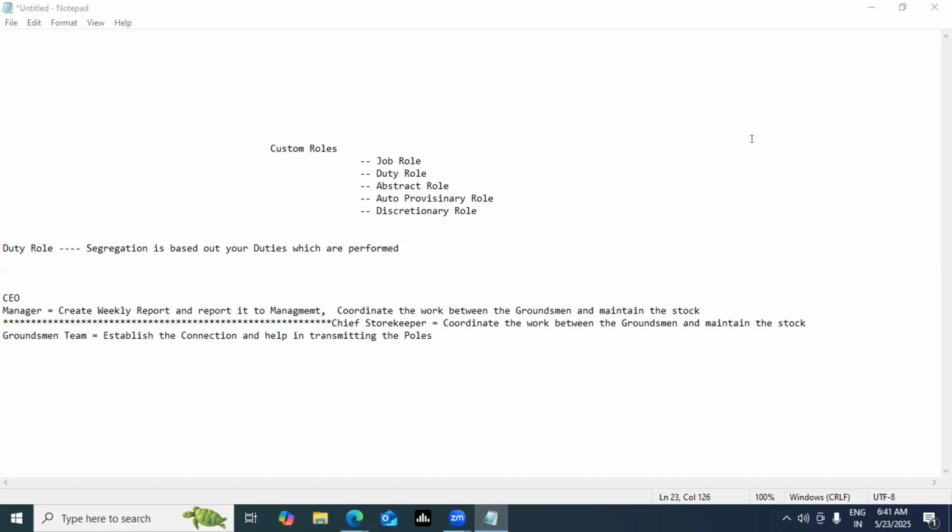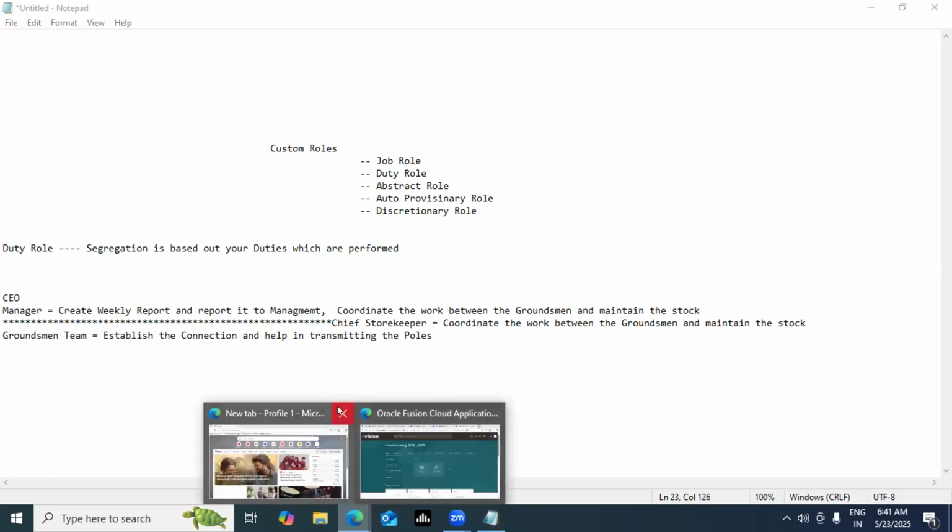Have this clarity. Job role segregation is based on your designation, and duties are getting transferred through duty roles. That's a key point. Now, how do you set them up in Oracle Fusion? Let's check it out.